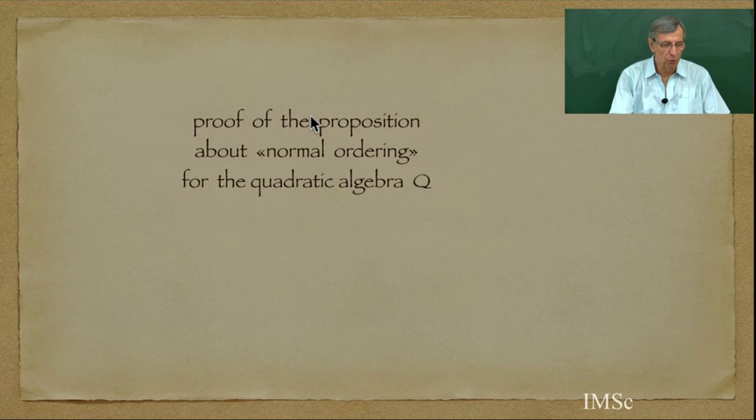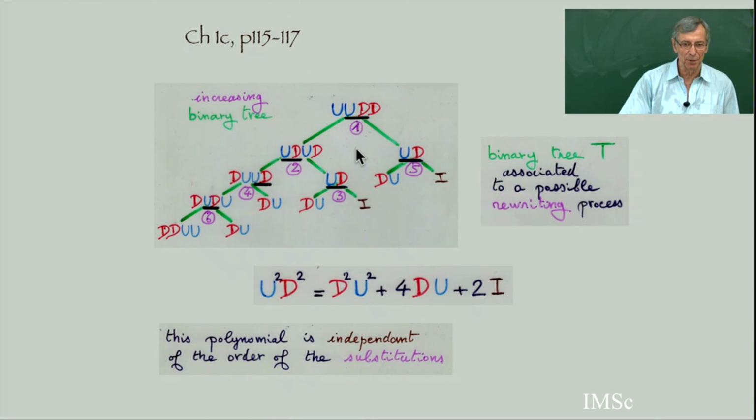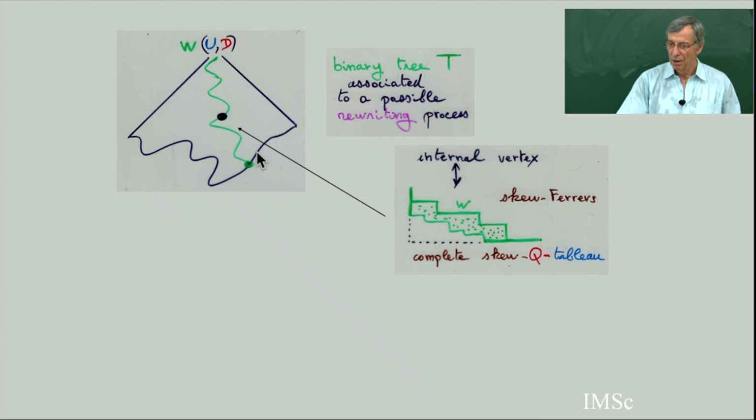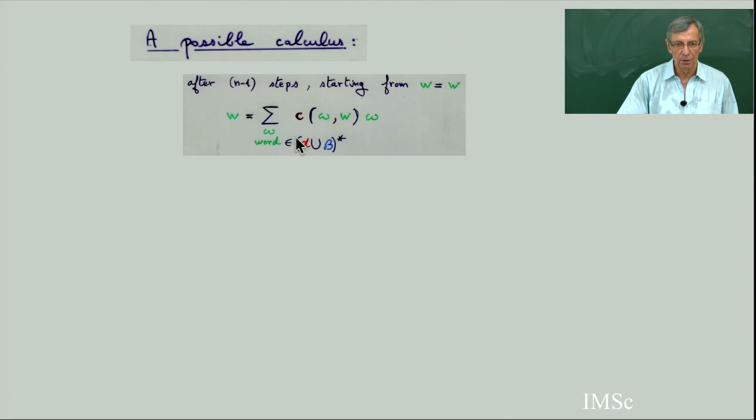So the proof is analogous to the proof I gave quickly with the first main example, when we were doing the reordering, the normal ordering for operators U and D, and we associate a binary tree. There was a certain calculus we associated in previous chapters. We associate a binary tree by this normal ordering in the Weyl-Heisenberg algebra. So it was some previous slide. So I define it formally in the general case.